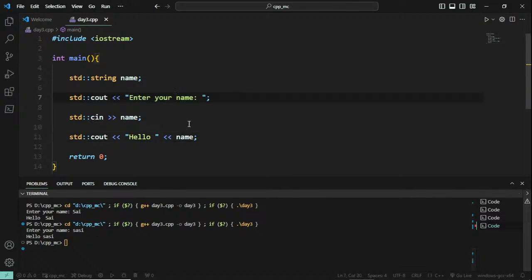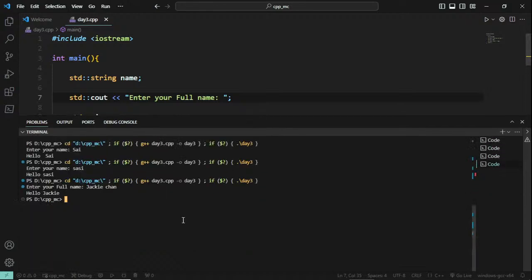So instead of name, I am going to ask enter your full name. And the user is now tasked with entering his full name, and let us consider that his name is Jackie Chan and he is going to enter this. And what am I getting in the output? Can you guys see this? What am I getting, guys? I am getting hello Jackie alone, right? I am not getting the Chan, the second name.